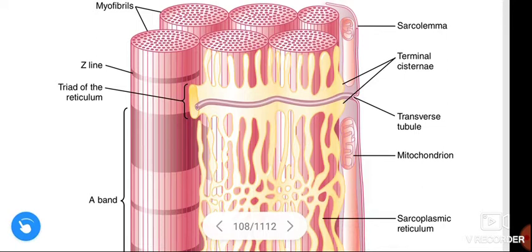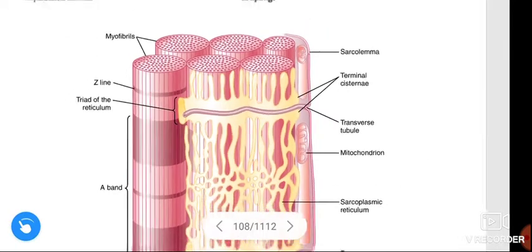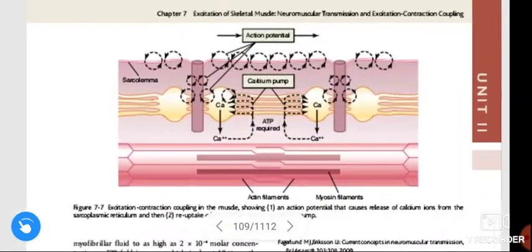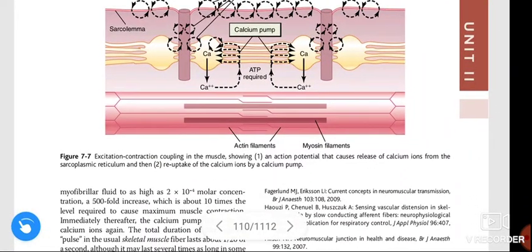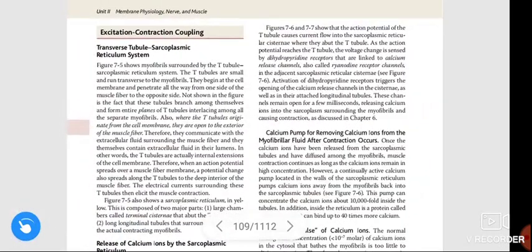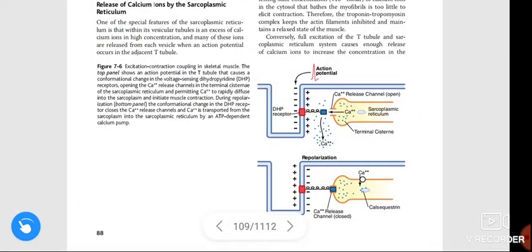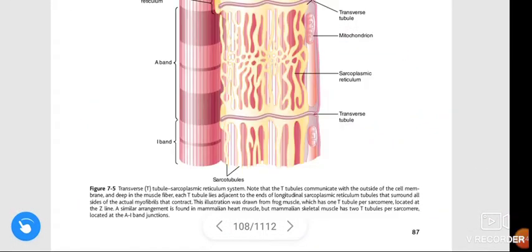And the T tubules communicate with the outside of the cell membrane and deep in the muscle fiber.